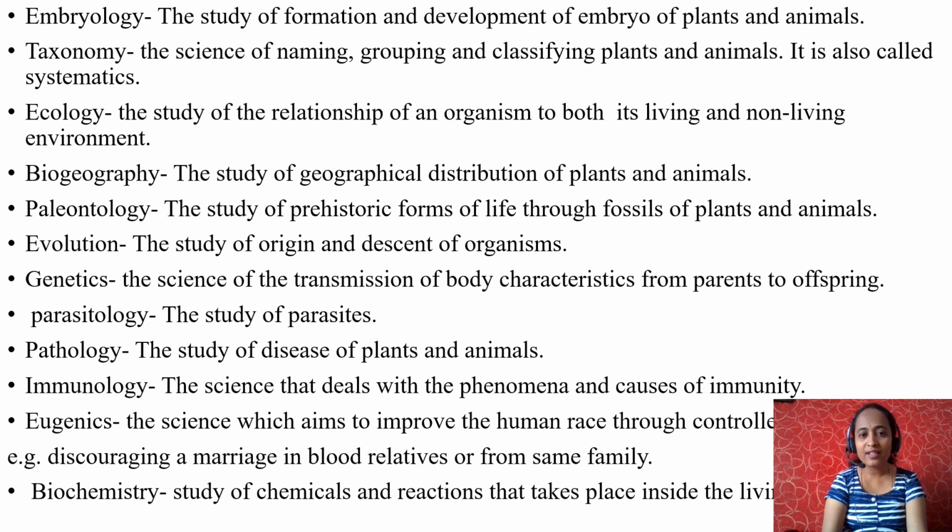So this is a branch of biology. Eugenics is a branch of biology which discourages this kind of relationship. It is a science which aims to improve the human race. How? Through controlled heredity.